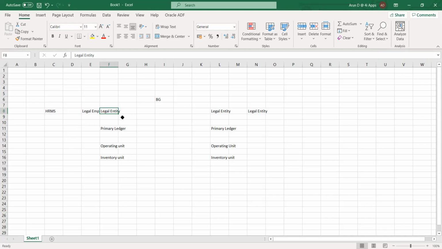Okay. So this is not limited to one. We don't have any such restriction that we should have only one legal entity. We can have multiple. This again depends on the requirement of the business.